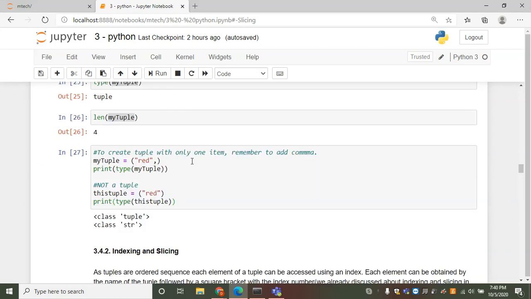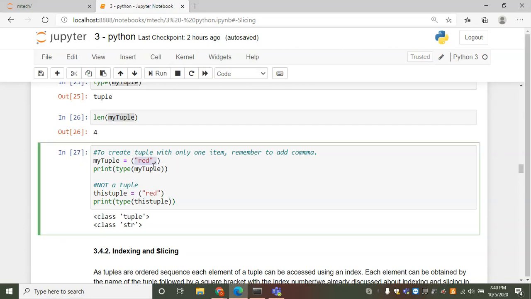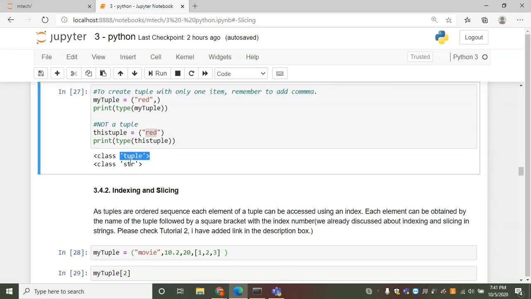Let's see how to create a tuple with only one item. To create a tuple with only one item, we have to include a comma after that element. What happens if I do not add this comma? It becomes a string. So this is not a tuple. The first one is of type tuple, the second one is of type string.